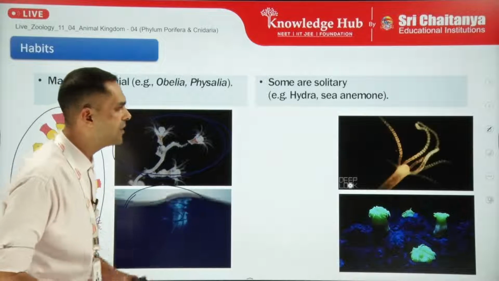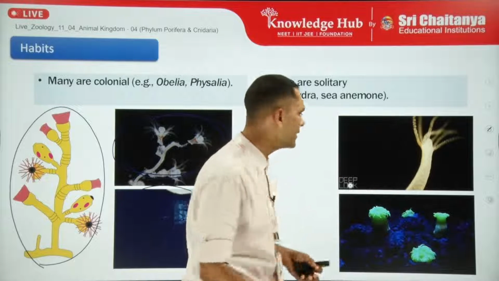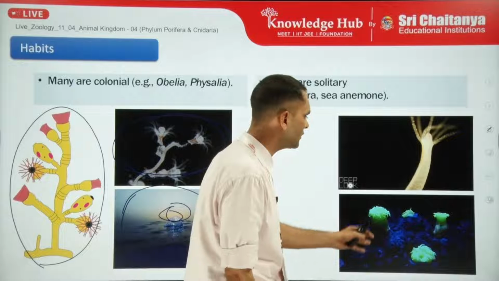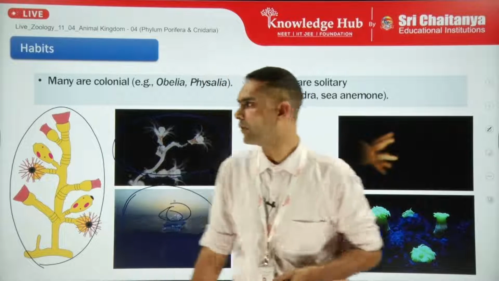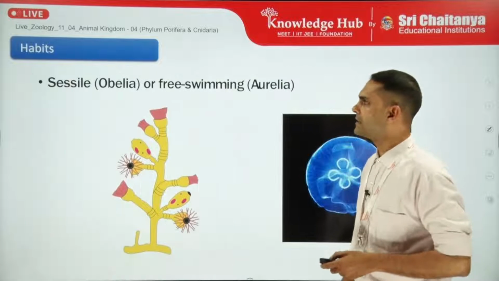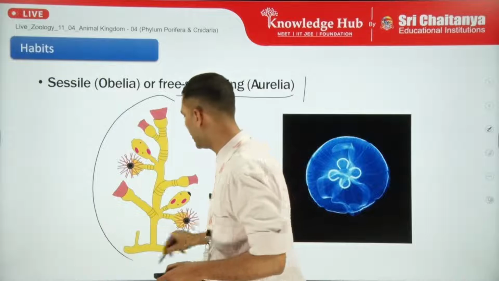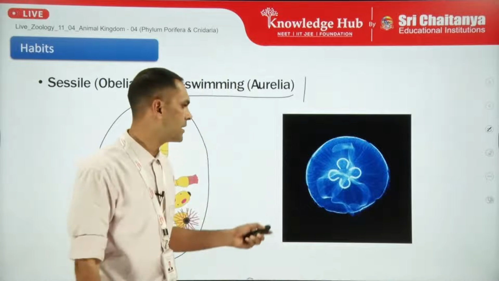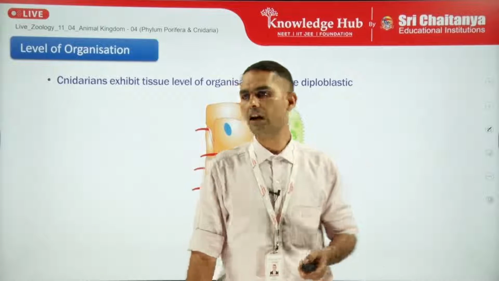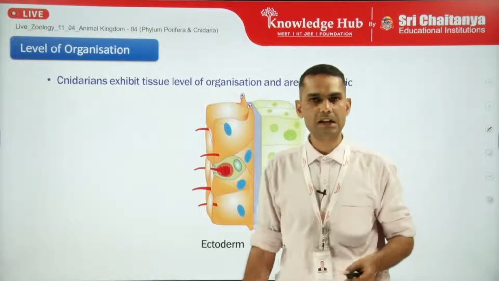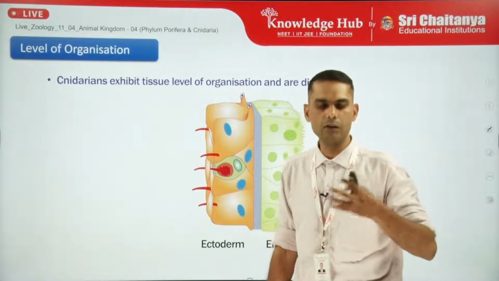This gas chamber pneumatophore helps the Physalia to float in the sea, so it's a free swimming kind. Here we can see how the Hydra looks microscopically, and this is another example of the polyp form, sea anemone. So here we can see both. Now as we move, sessile Obelia or free swimming Aurelia. This is the example of Obelia, and this is the example of Aurelia, which is commonly also called jellyfish, right?